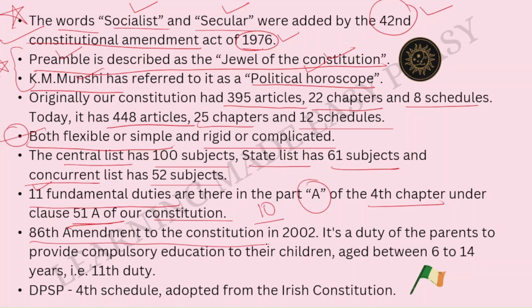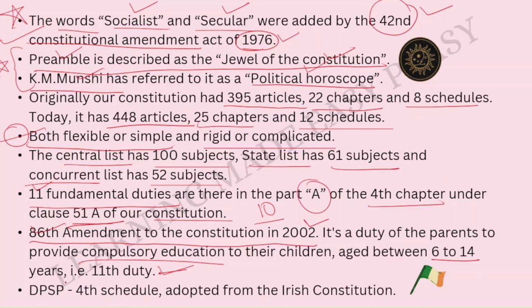86th Amendment to the Constitution in 2002. It's a duty of the parents to provide compulsory education to their children aged between 6 to 14 years. So this is the 11th duty. It was later added. It was not there. It was later added by the 86th Amendment Act to the Constitution in 2002. Remember this. And what was the duty? Once again, it is the duty of the parents to provide compulsory education to their children aged between 6 to 14 years.